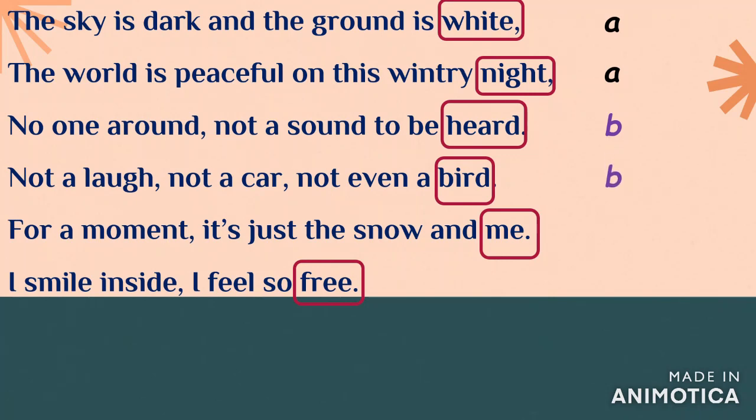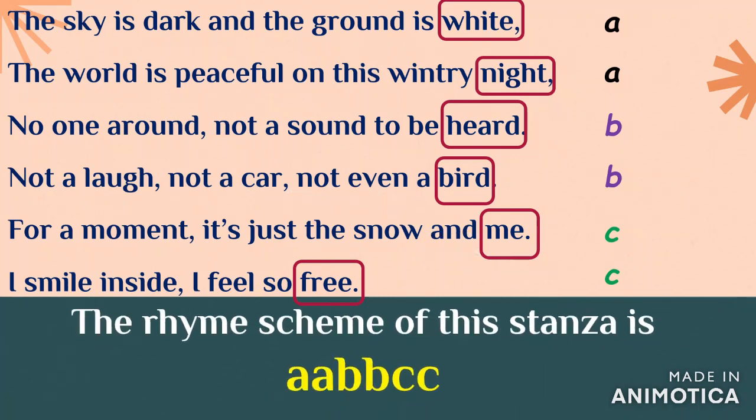The next line, it's me. Doesn't rhyme with any of the words in the earlier lines, so it gets a new name, that is C. And the last line is free. Free rhymes with me, so it gets the same letter, that is C. So here we can say that the rhyme scheme of this stanza is A, A, B, B, C, C.